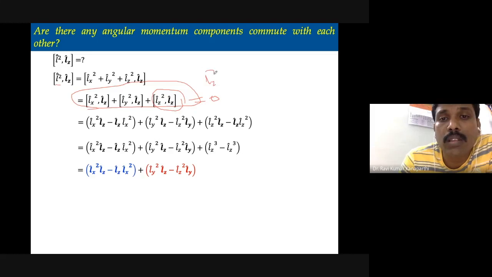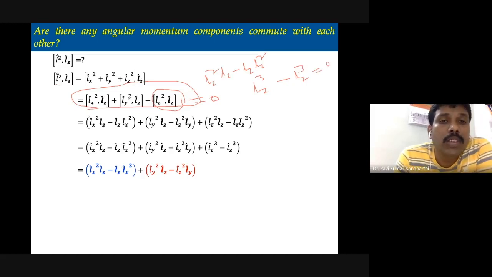Lz square Lz minus Lz square Lz, so it is essentially Lz cube minus Lz cube. What is the answer? The answer is 0. Now it is enough to evaluate the answer for the other two commutators.